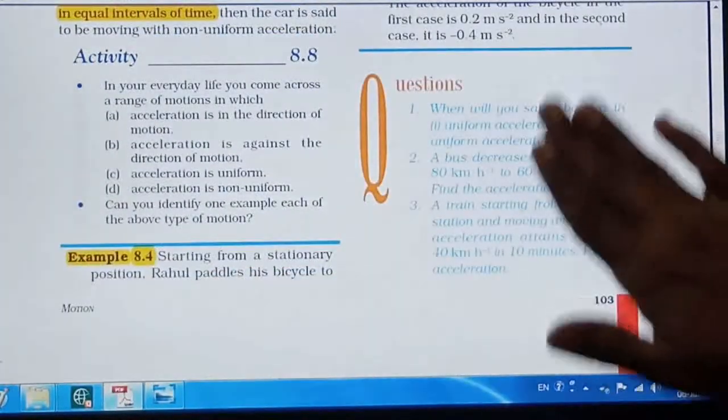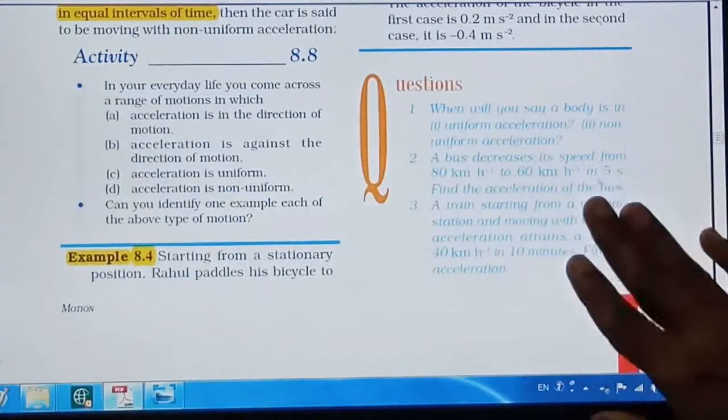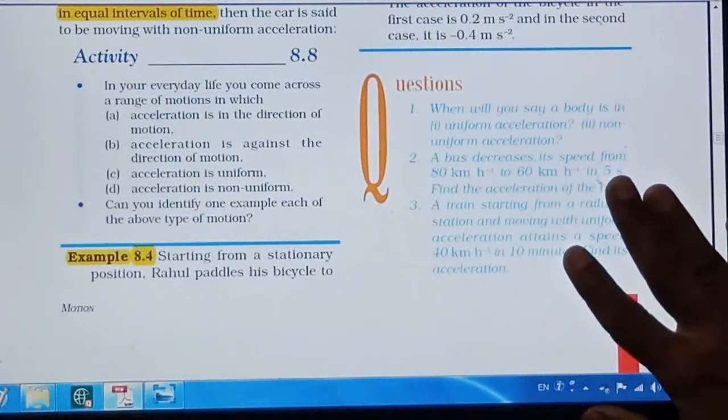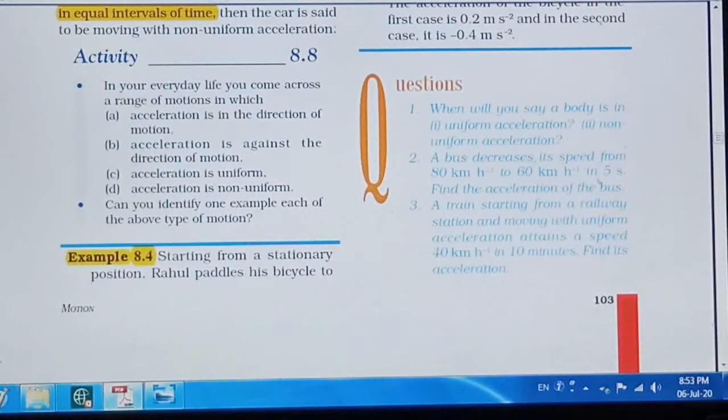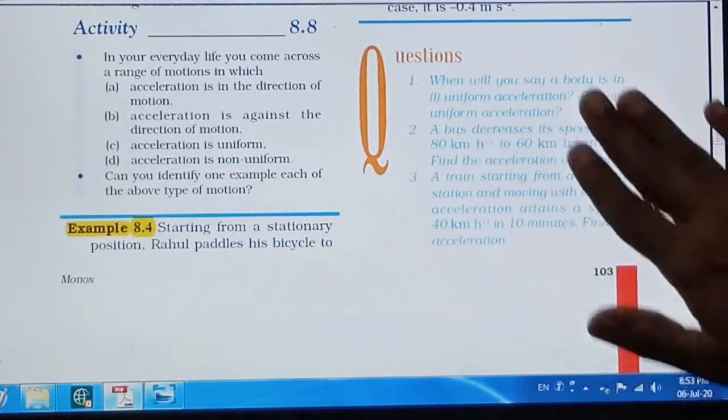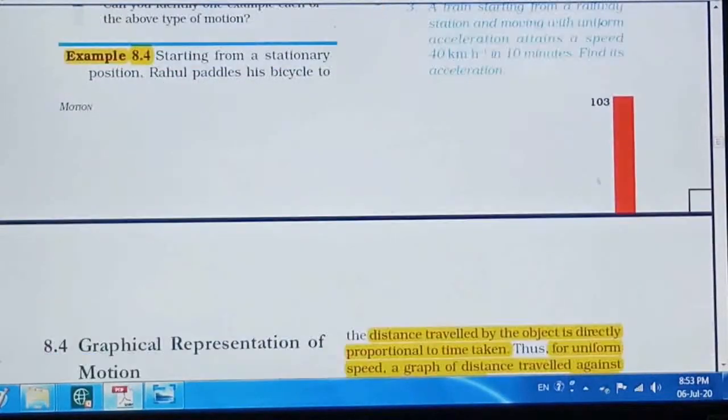Based on these, three questions are given. Just try to solve these questions. Along with this, whatever activity is given, you solve that also, and with these answers send me the pics.